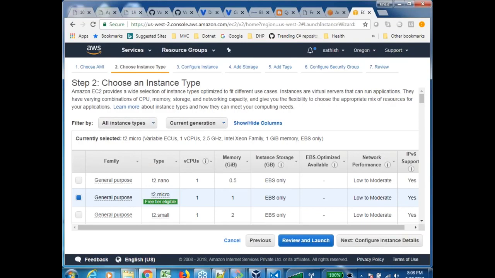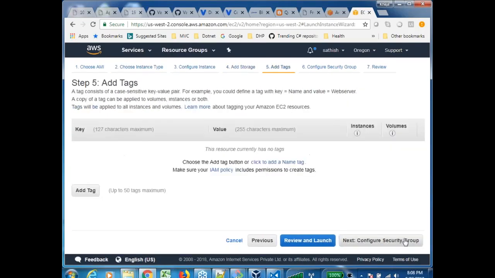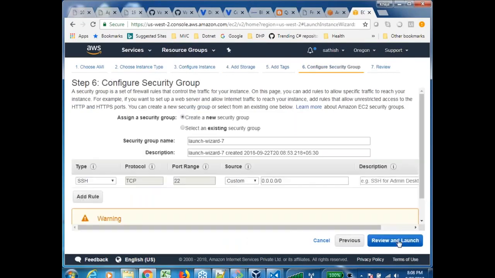Rather than using one machine, let us use multiple machines and let us use them for a limited period of time. So since there are 750 hours, I can use 750 virtual machines, each with 1 hour. It is still free. That's the whole point. I want you to use many machines rather than one machine for the complete month. Right? So I'll go over here. Next, I'm not really worried about the rest of the details. I'm just going with next. Okay. Next.